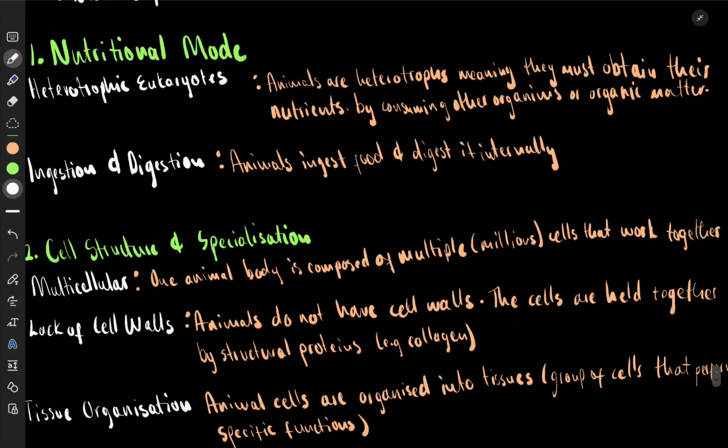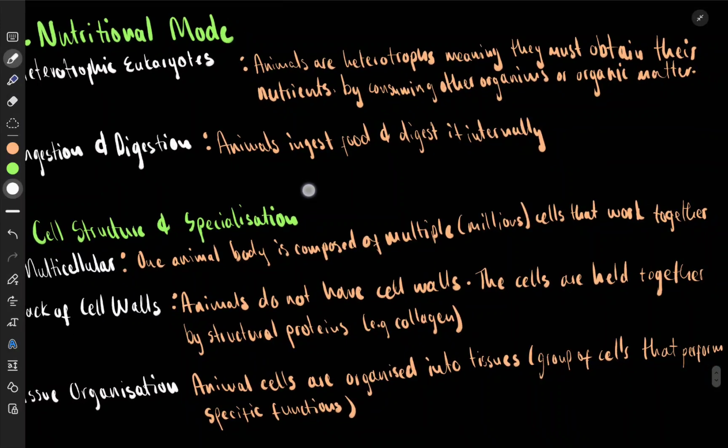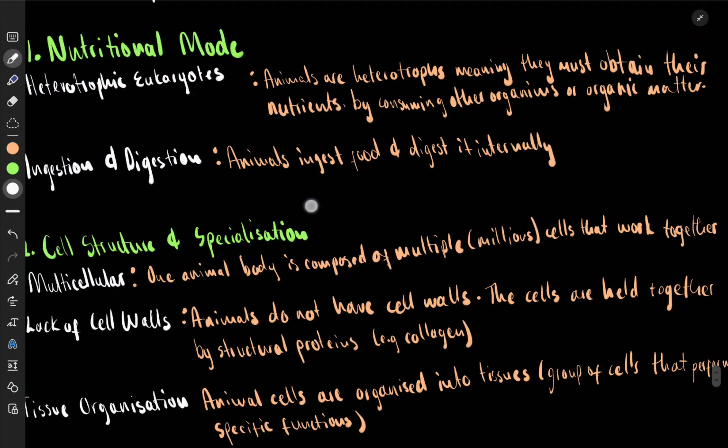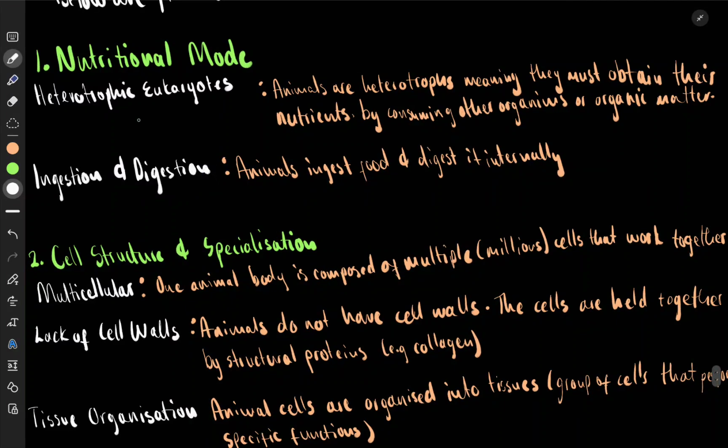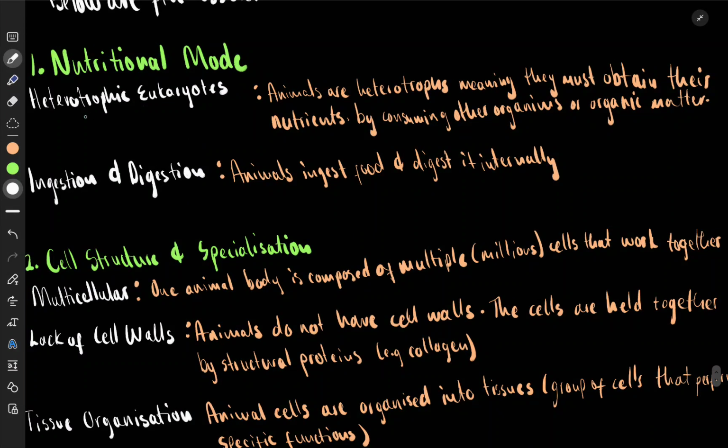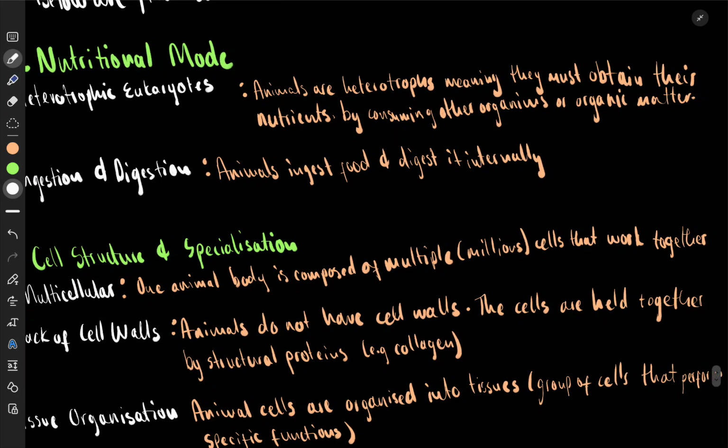First one is the nutritional mode. All right. Nutritional mode. How do animals eat? Now, animals, and I've separated it into two. First thing is that animals are heterotrophic eukaryotes. Okay, animals are heterotrophic. Don't ever forget that. That is the first thing about the nutritional mode of animals. Animals are heterotrophic, which is already different from plants that are autotrophic. Let's see what heterotrophic means.